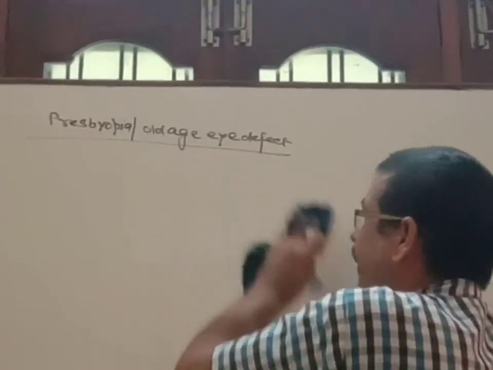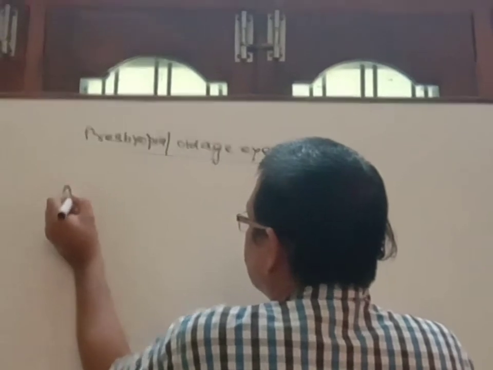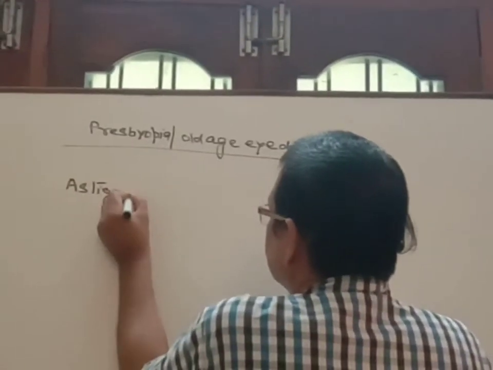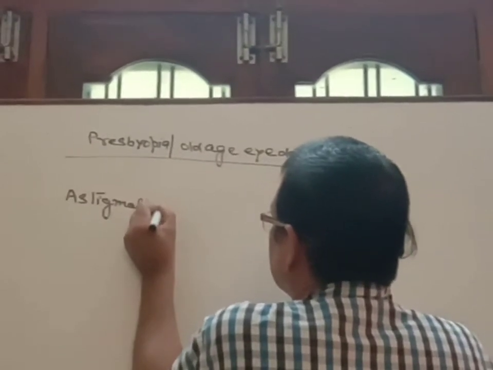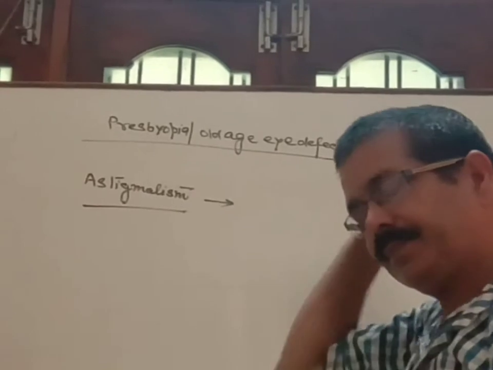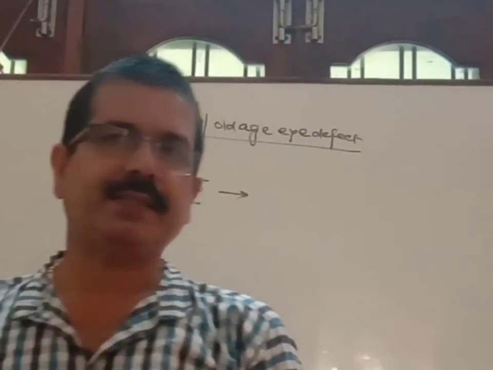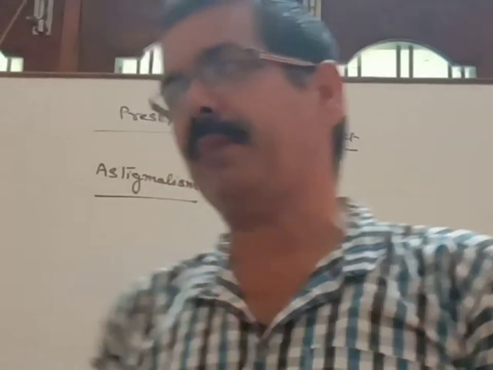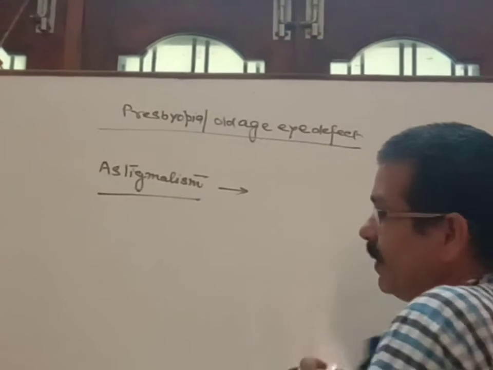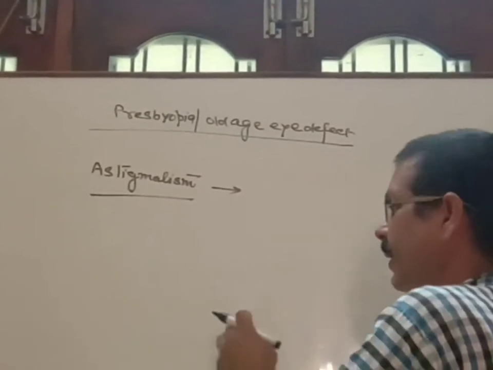Then the next defect is called astigmatism. What happens? Due to any reason, or due to an accident, or by birth, suppose the shape of the ciliary muscles gets defective.